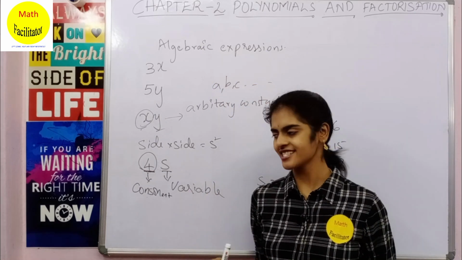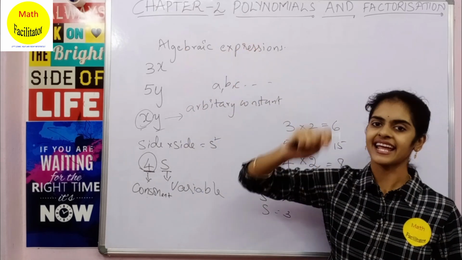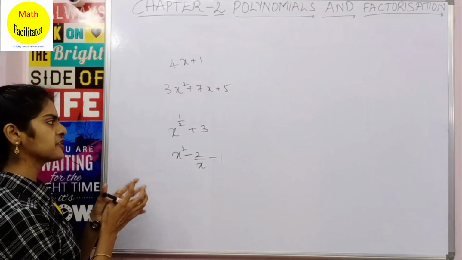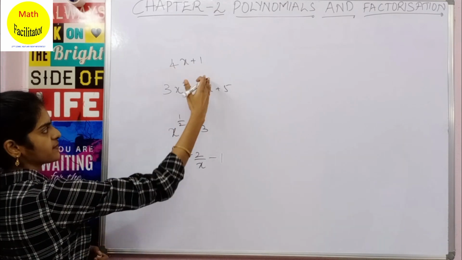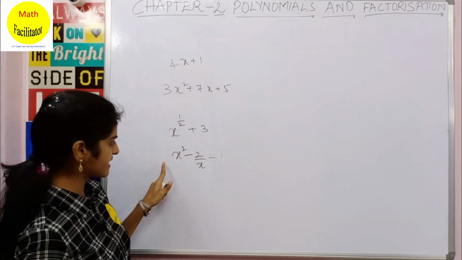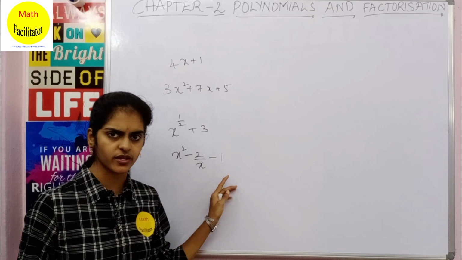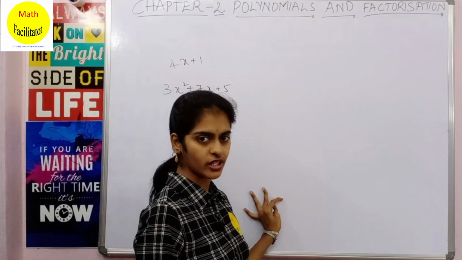So you have learnt about constants, variables, and arbitrary constants in algebraic expressions. Now I have taken a few algebraic expressions. Here you can see 4x plus 1, 3x square plus 7x plus 5, x power 1 by 2 plus 3, x square minus 2 by x minus 1. All these are algebraic expressions. Now can you tell me what are polynomials?